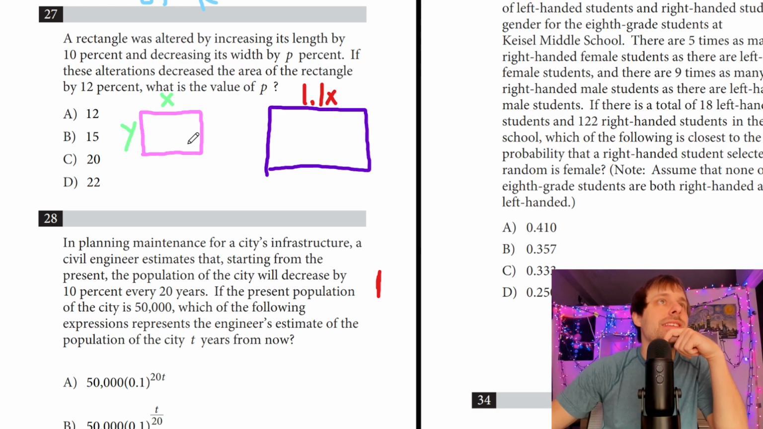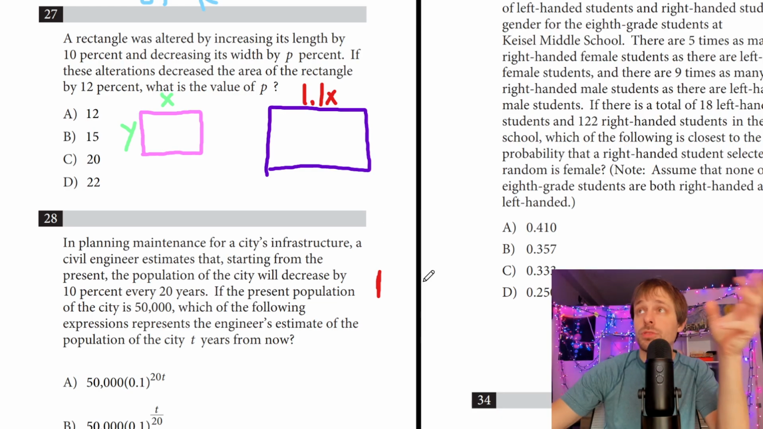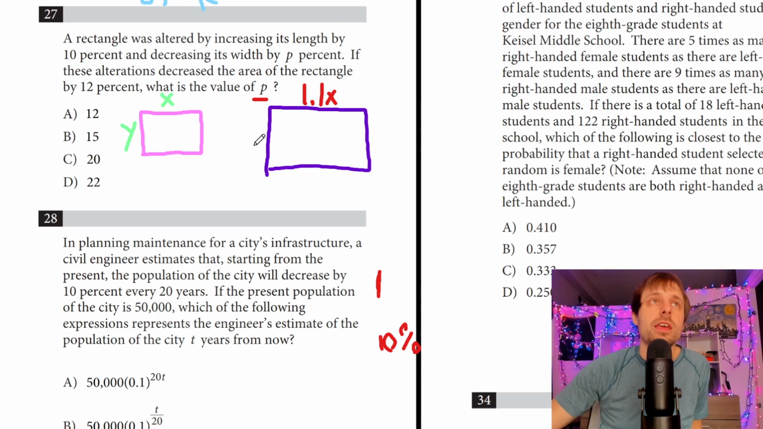And decreasing its width by P%. Okay, so we could do... Now that's where it gets tricky, because are we going to use P as a decimal or are we going to use P as a percentage? So let's try to cover all our bases here. So let's say P is 10%. Because look, they do want our answer in percentage. You can see there's no decimals. These are all whole numbers or integers. So